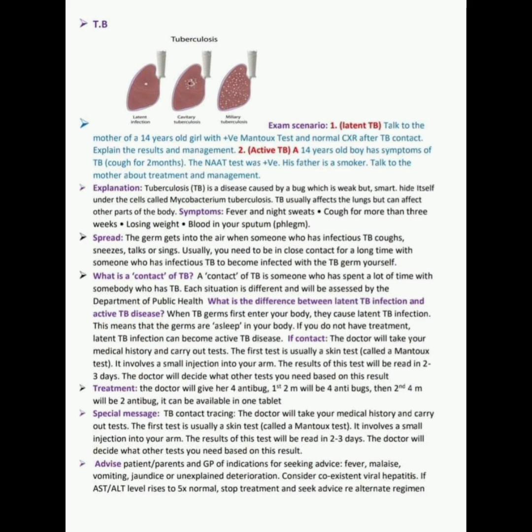Next, what is a contact of tuberculosis? A contact of tuberculosis is someone who has spent a lot of time with somebody who has tuberculosis. Each situation is different and will be assessed by the Department of Public Health.